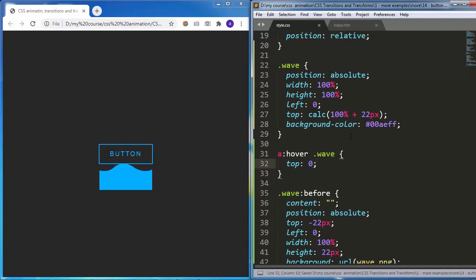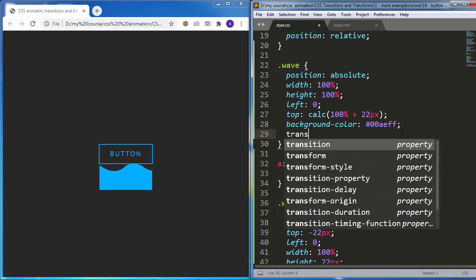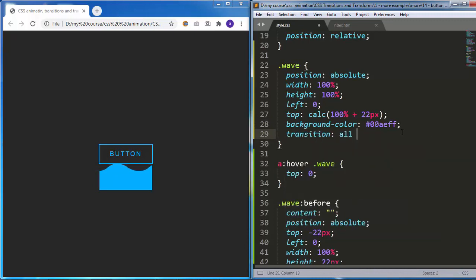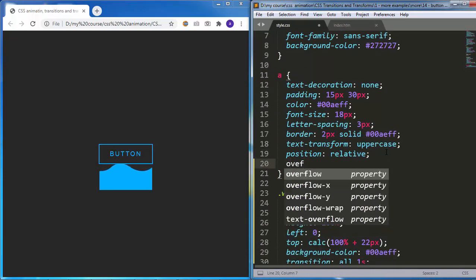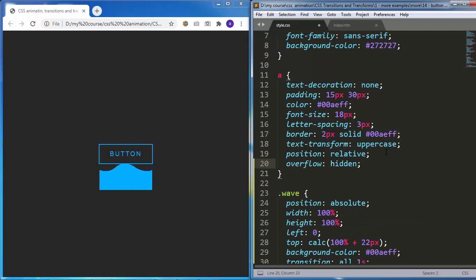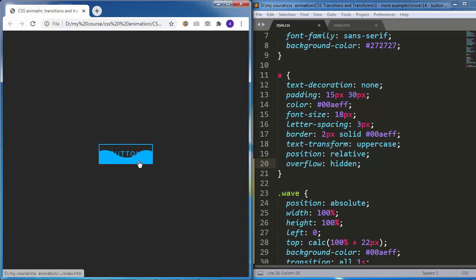And in order for that to happen smoothly, I will go here inside the wave div and add transition all, 1 second. I will also go up here inside the anchor tag and add overflow hidden. And now, when I go and hover over the link, you can see the blue background moves up until it covers the button completely, and the image is animated and gives us this really cool wavy effect.